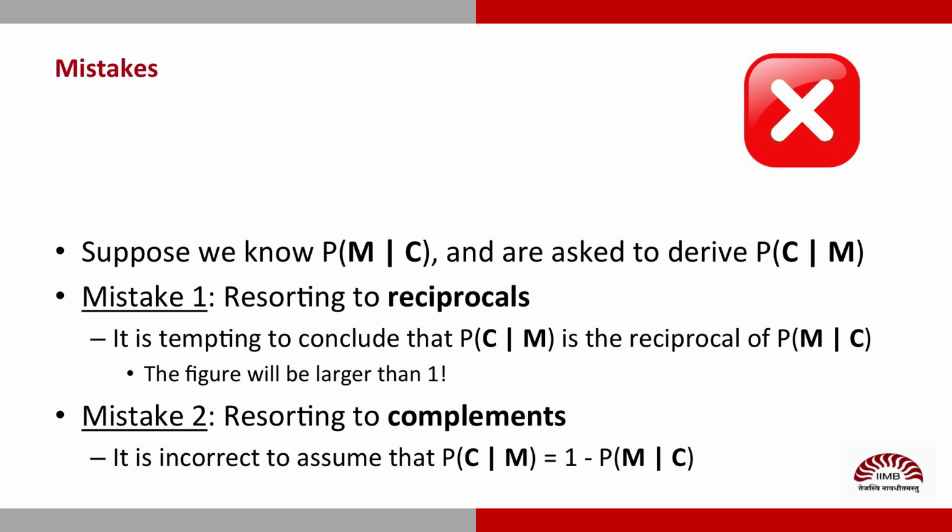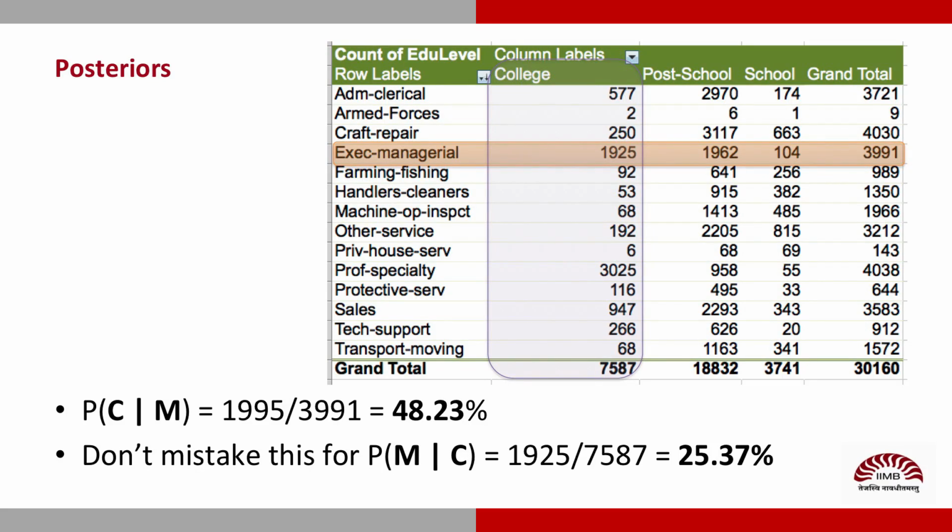Let me make another guess. How about 1 minus probability of M given C? It's tempting to answer that way, except it's not correct. We read off the managers row in the table for the probability. We get 1925 over 3991, which is 48.23%, or approximately 1 in 2.